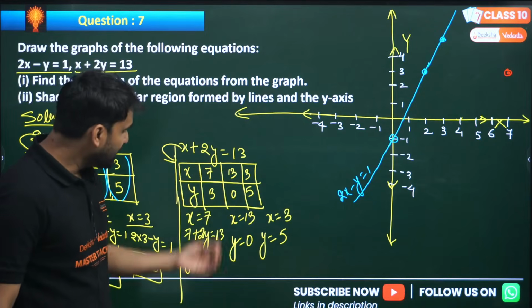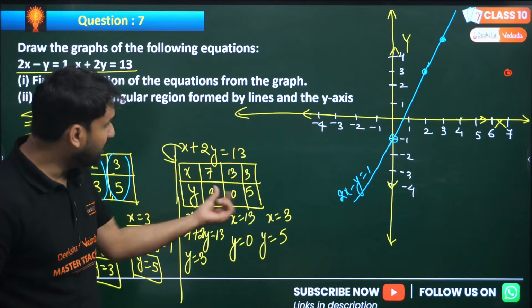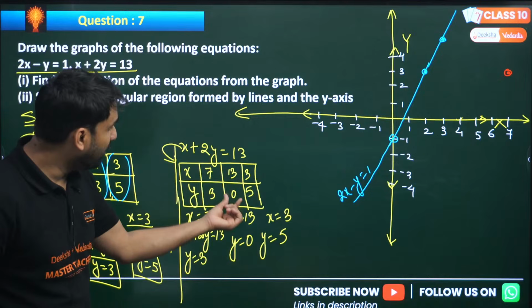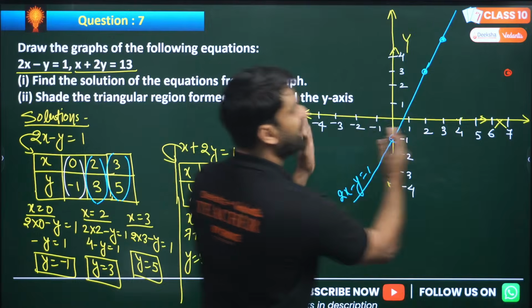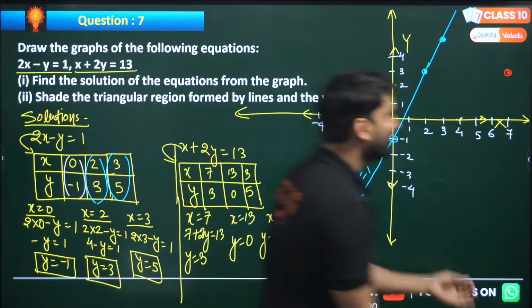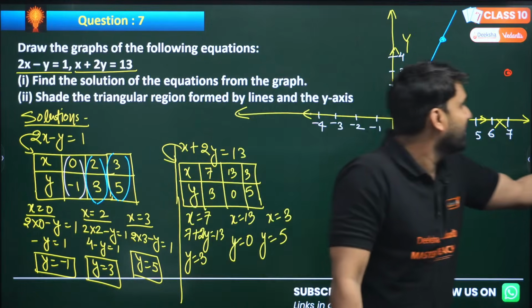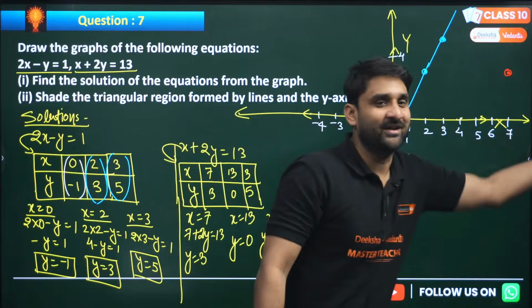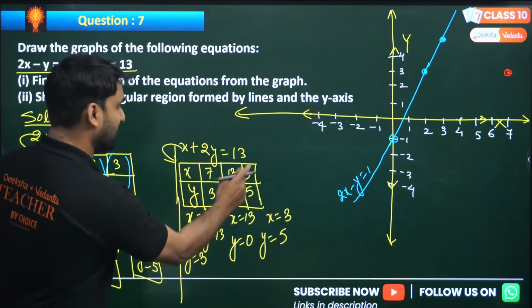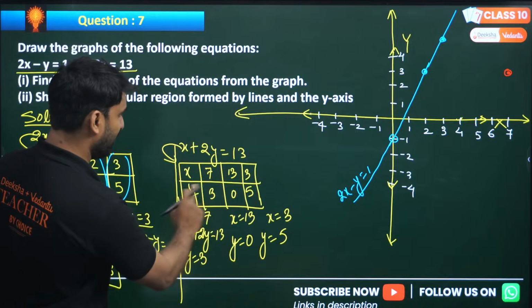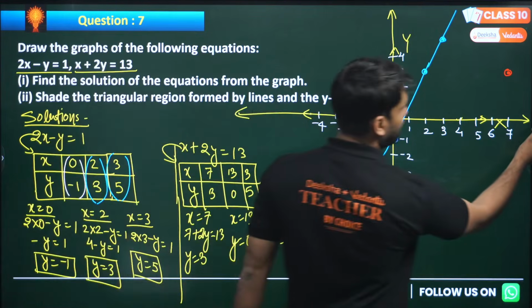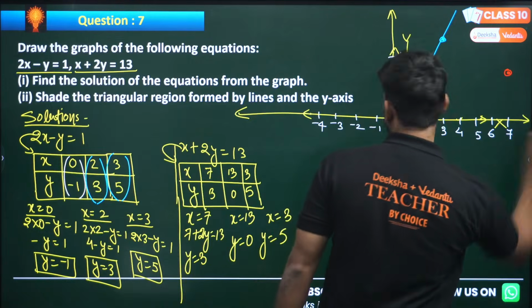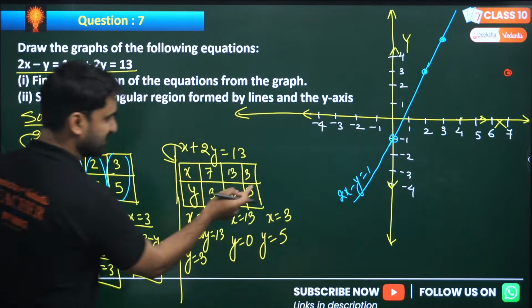Now if I ask you about the point 13 comma 0, x is 13, y is 0. As you know, unfortunately this graph is at the end of this smart board, so it is a bit challenging to draw the graph here. 13 will go there, so you can imagine, my dear, 13 comma 0. So 13 comma 0 will lie here, something here, out of the park. Don't worry, we can draw this line.